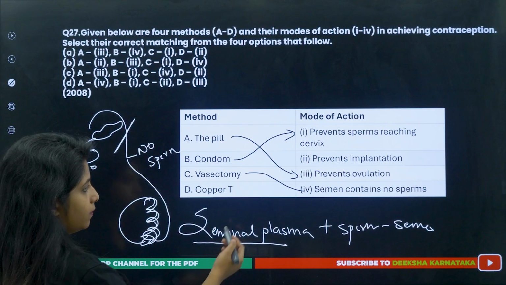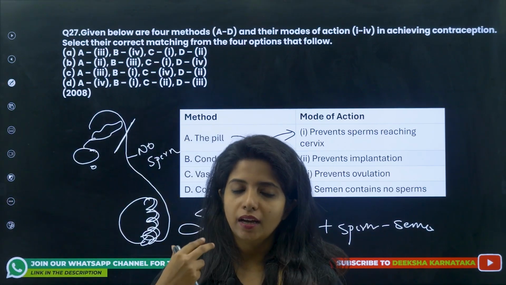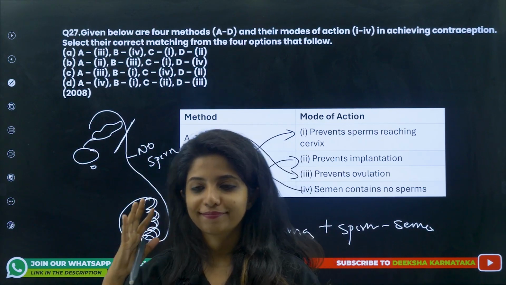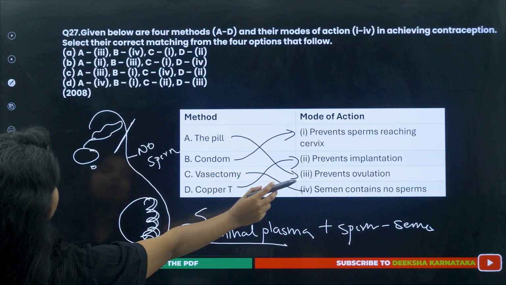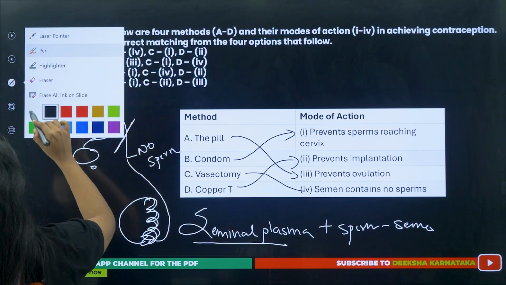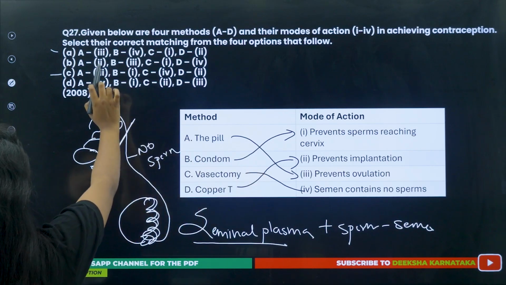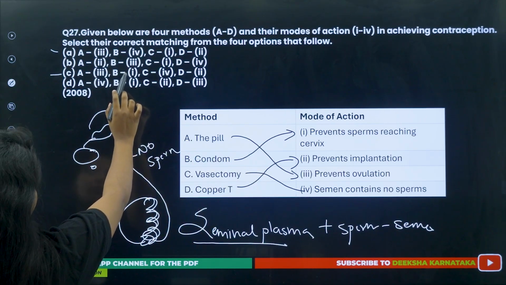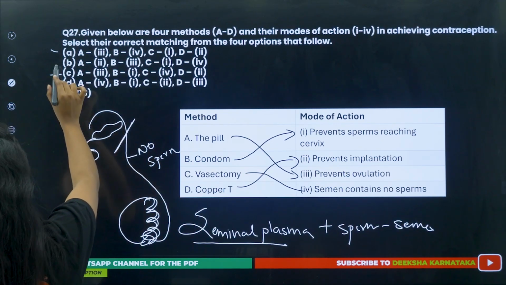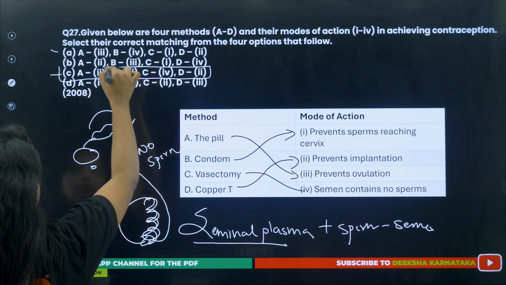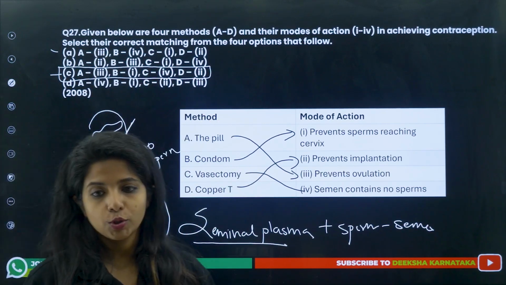Copper T. What is left? Implantation. So, copper T, as I said, any copper releasing IUD does not allow implantation to happen. Done. So, A with 3. You have 2 options, A with 3, one is this, one is this. B with 1. Let's see, B with 1. So, we have got the correct answer. C with 4, is it correct? Yes. And D with 2. That's how you try to find the answer. You don't have to find each of them. First try to solve here and then go match there. This came in the year 2008.